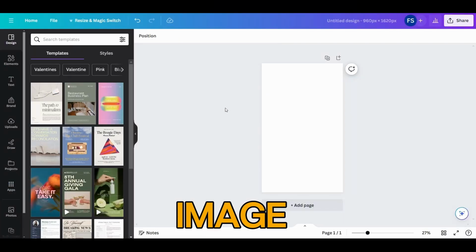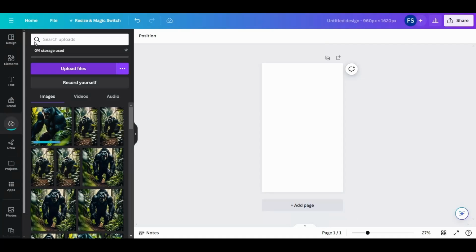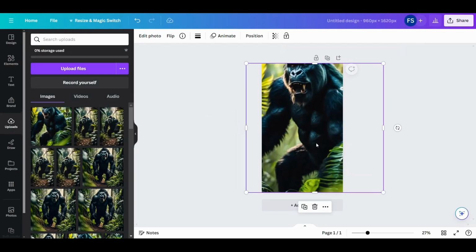We will upload the image that we created from Fliki. Just click on Uploads, then Upload Files and choose the image. We will drag it here and make it appropriate to the size.